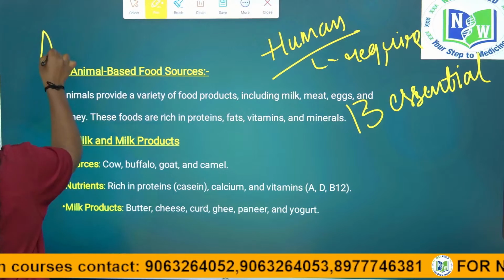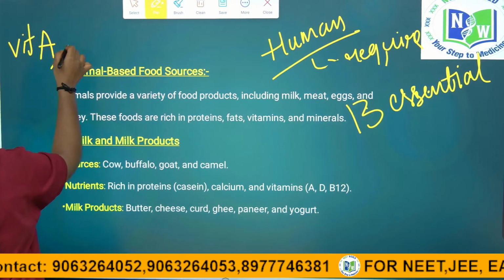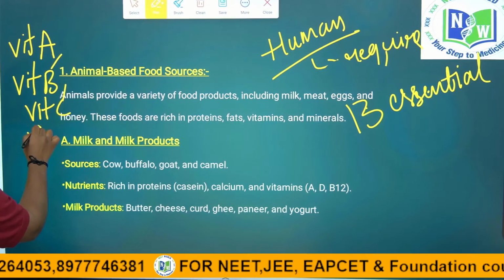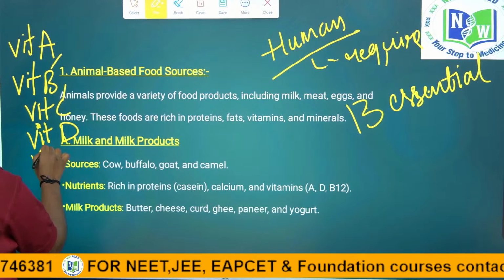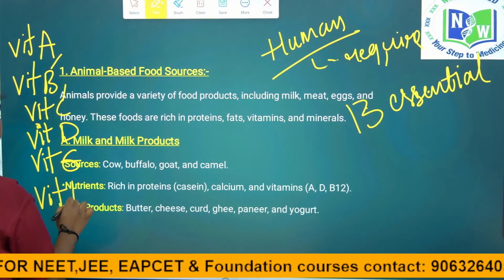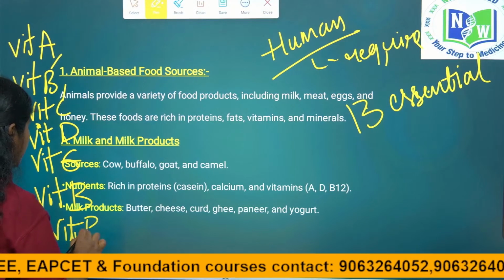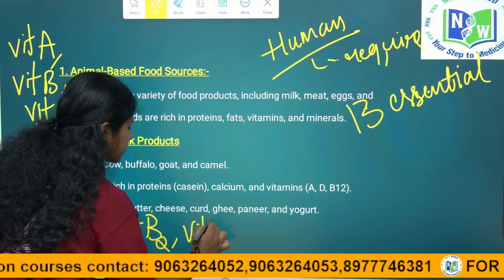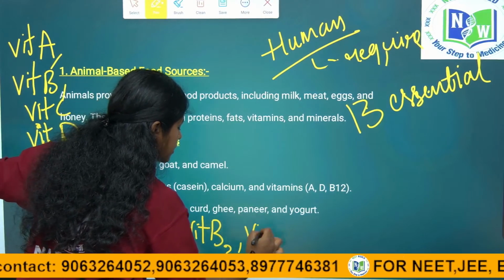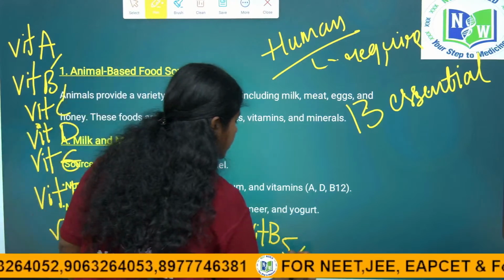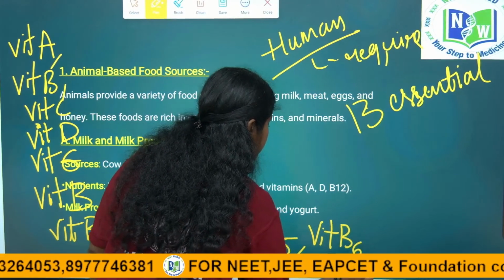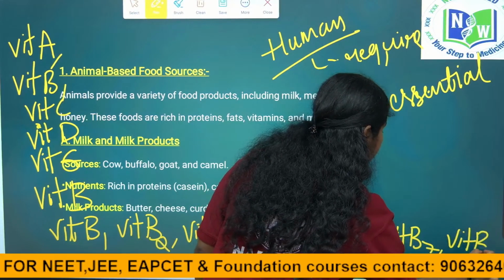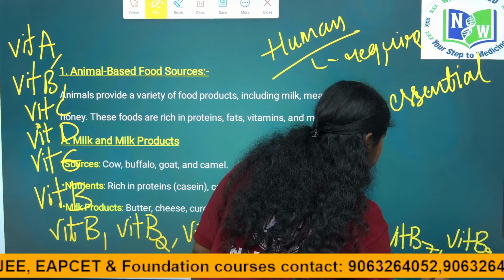See, vitamin A, vitamin B, vitamin C, vitamin D, vitamin E, vitamin B1, vitamin B2, vitamin B3, vitamin B4, B5, vitamin B6, vitamin B7, vitamin B9 and vitamin B12.